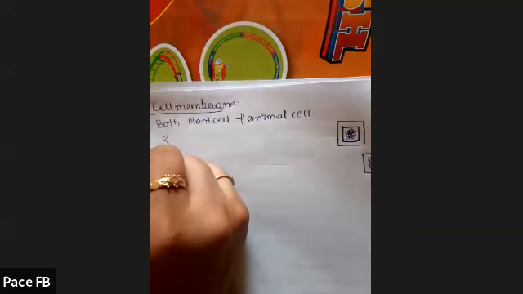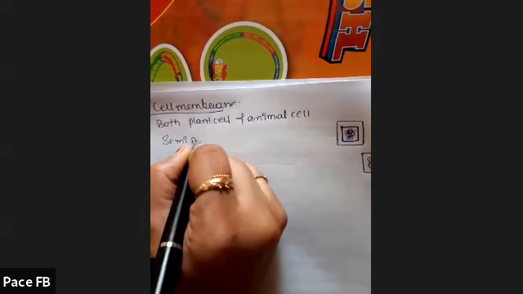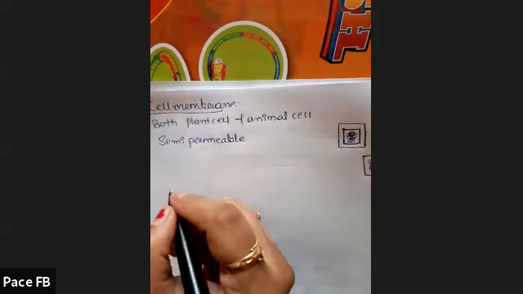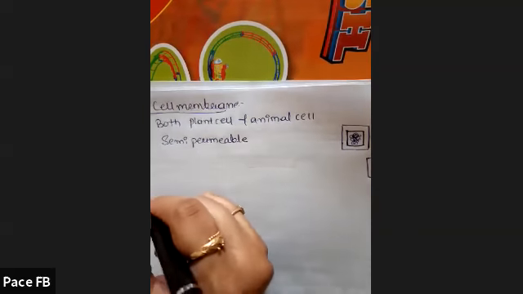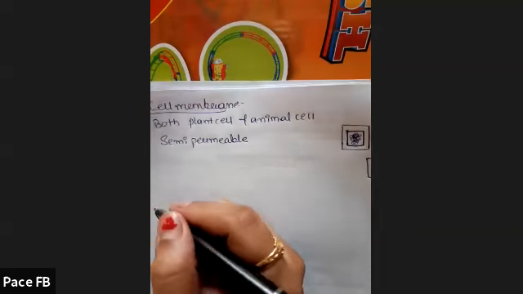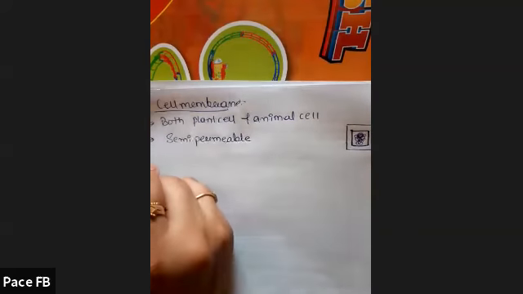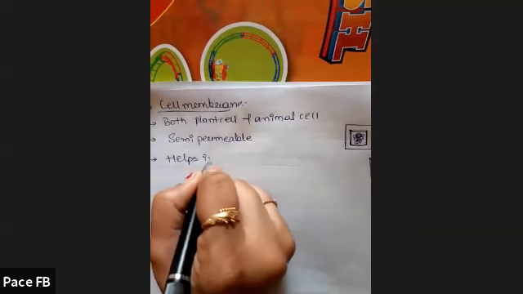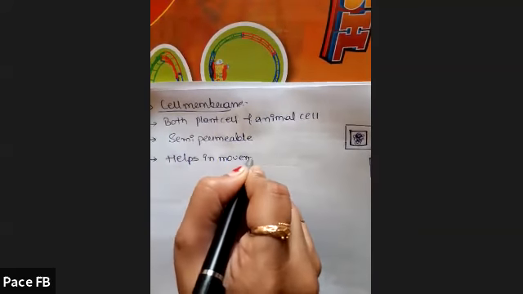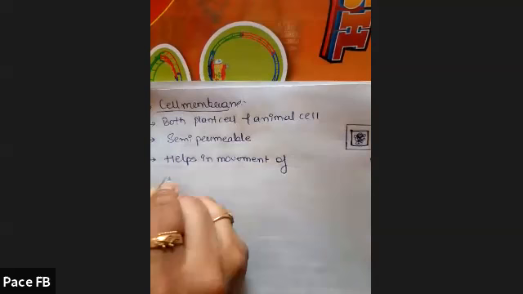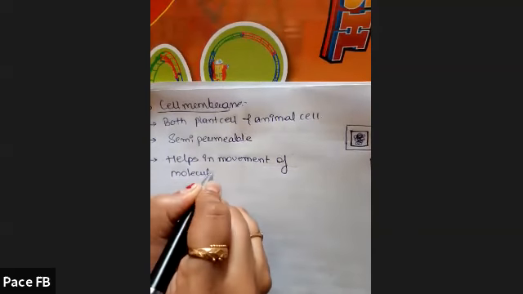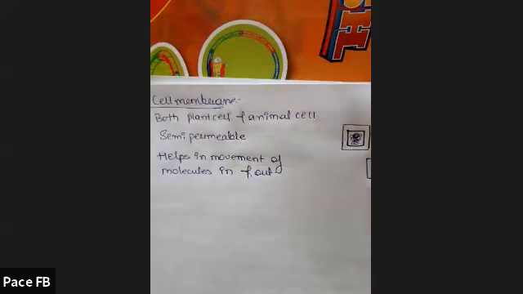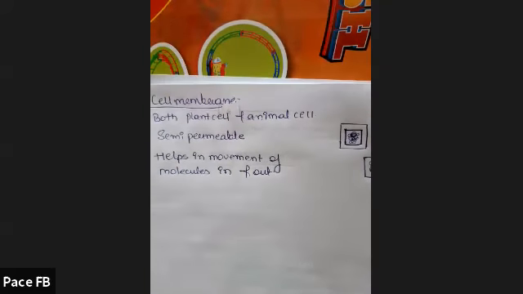Cell membrane is semi-permeable, as we have discussed previously, or selectively permeable. It allows only some molecules to enter and exit. It helps in the movement of molecules in and out. Remember this structure properly.